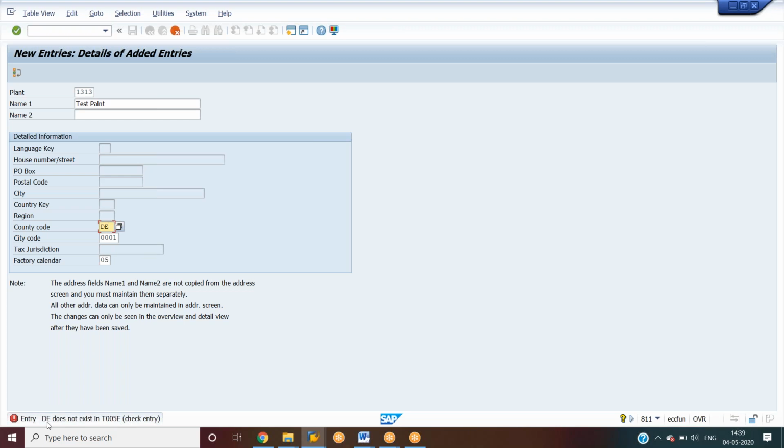So usually, if you give it also, we need to rectify this error. We need to go to the table and do some settings. If you won't give it also, there won't be any problem for practice purpose. If it is in real time, you have to give it based on the requirement. Then in real time, you guys won't get any errors. Okay, I'll just remove it and I will give one.